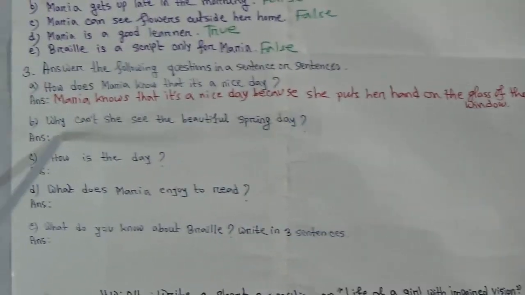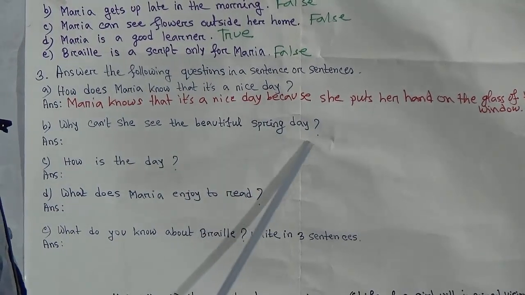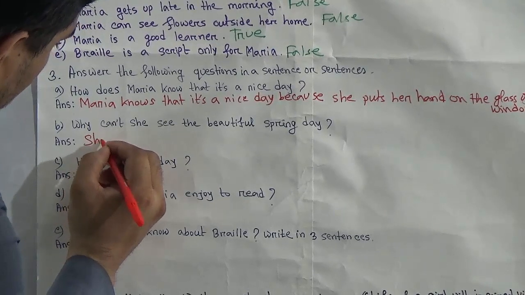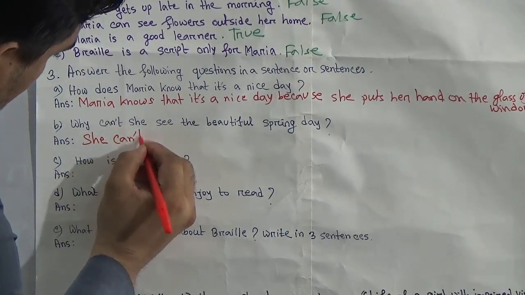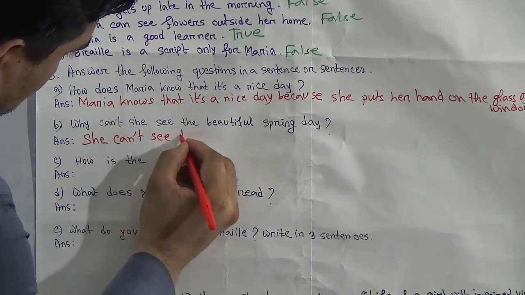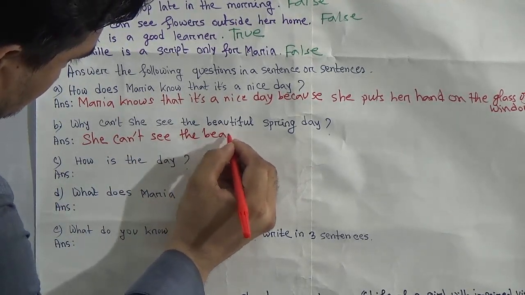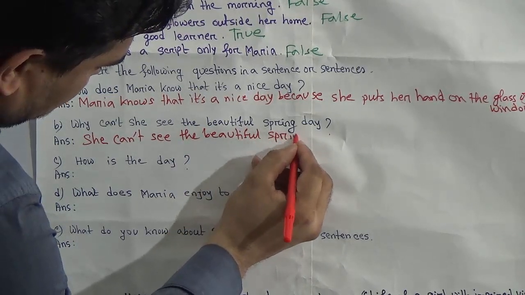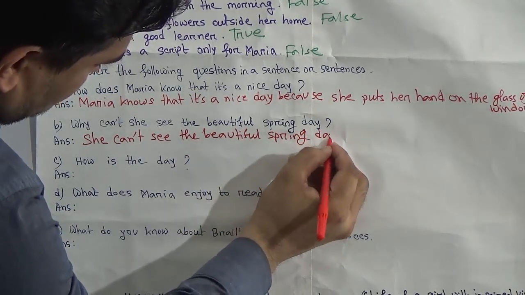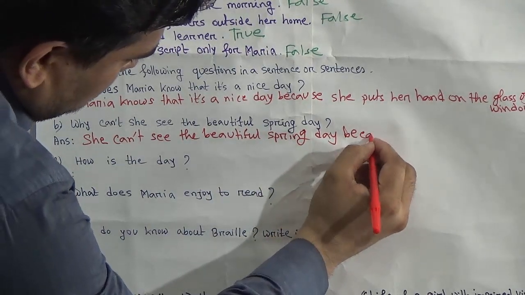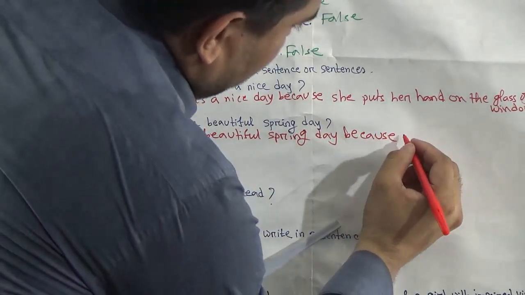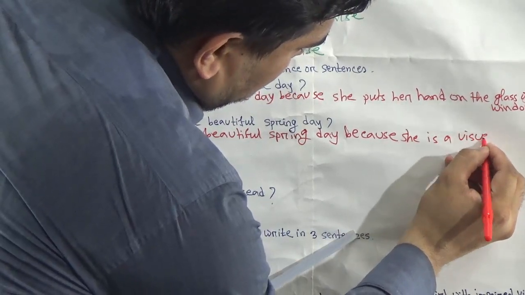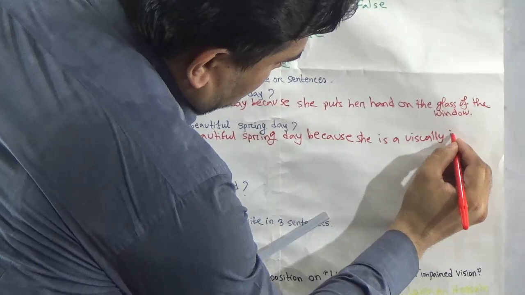Okay, next one. Why can't she see the beautiful spring day? You know the answer. Write first the subject. She can't see the beautiful spring day because she is visually impaired.